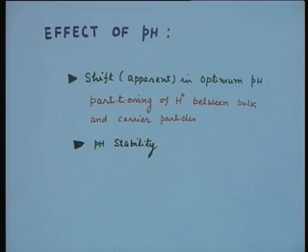Now, the second effect of pH is on pH stability; again, the same partitioning effect. Some enzymes are known to be more stable on the alkaline side or the acidic side, and immobilization can lead to increased or decreased stability of the enzyme, depending on their behavior. But although the pH stability as well as the optimum pH do not really change at the molecular level, and the behavior remains the same, it is only an apparent change in the monitoring system, because we are measuring in the bulk, and therefore the two effects are noted.